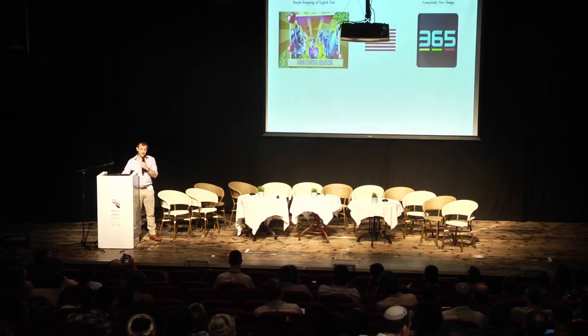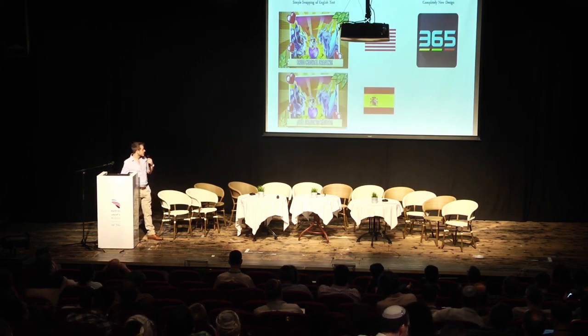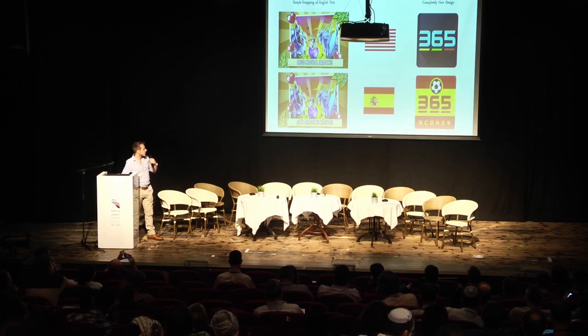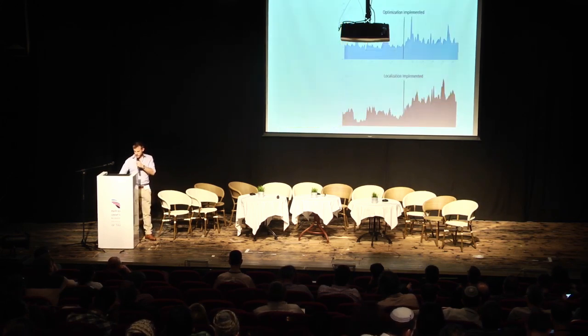If you're talking about graphic localization, you can do something as simple as just changing the text in the picture, or you can do what 365 Scores did, which is a great example, and really change your whole design based on the location we're talking about.